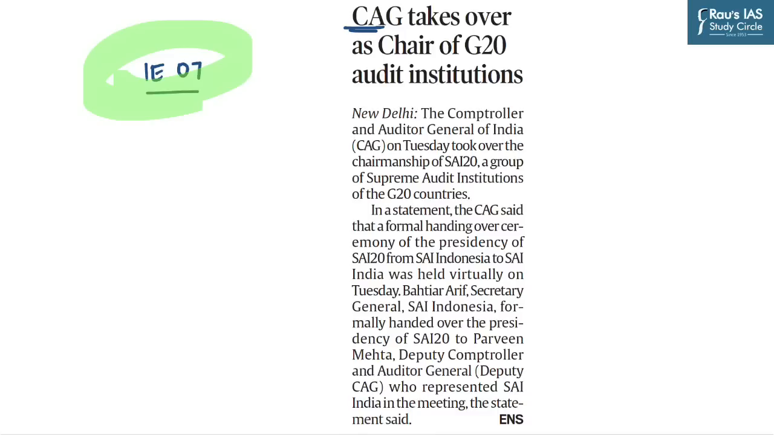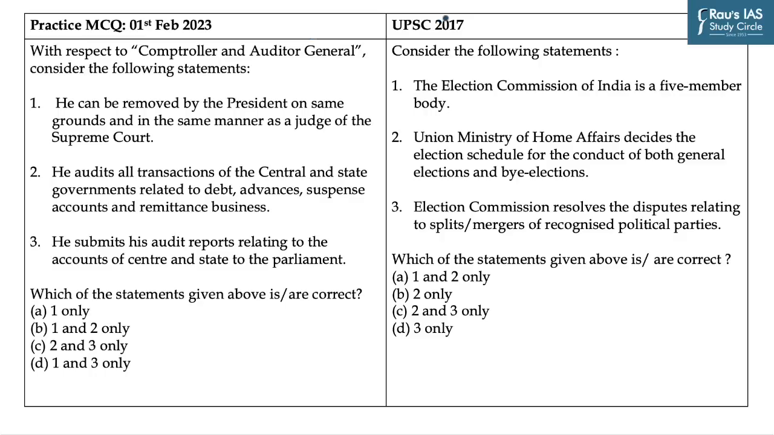Constitutional bodies are important for our prelims exam, and UPSC in previous years asked many questions on such bodies and their powers. As you can see, in the year 2017, UPSC asked about the Election Commission of India. In this question, you have to identify out of these three statements which is or are correct. Before moving on to the practice MCQ, I will tell you that this is an easy question and by applying your common sense, you can reach the correct answer in a few seconds. Just try your hand on this. Now the practice MCQ says, with respect to Comptroller and Auditor General of India, consider the following statements.